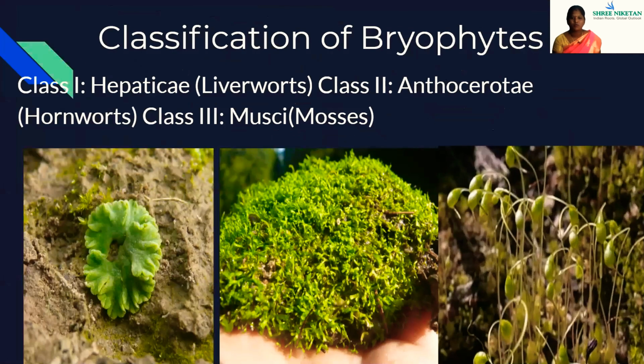Next, we are going to see about the classification of bryophytes. They are classified into three classes: Hepaticae, the liverworts; next is the Anthocerotae, the hornworts; and class three is the Musci, which means mosses.